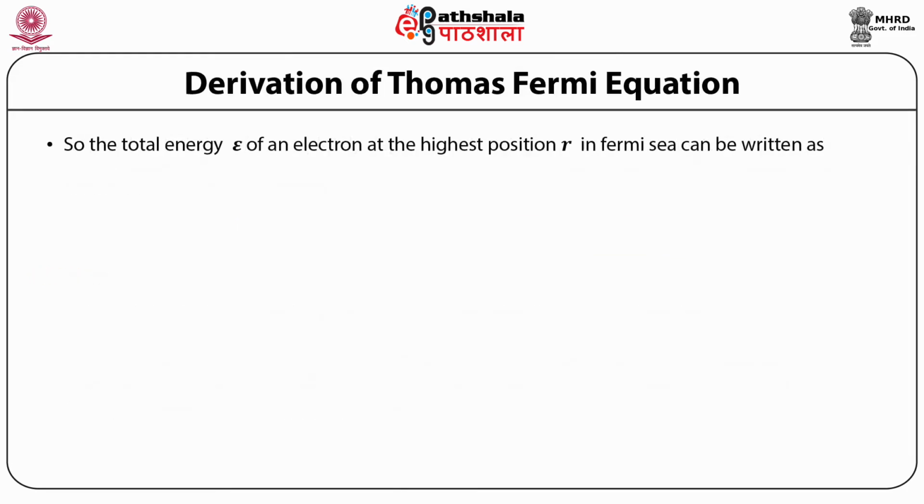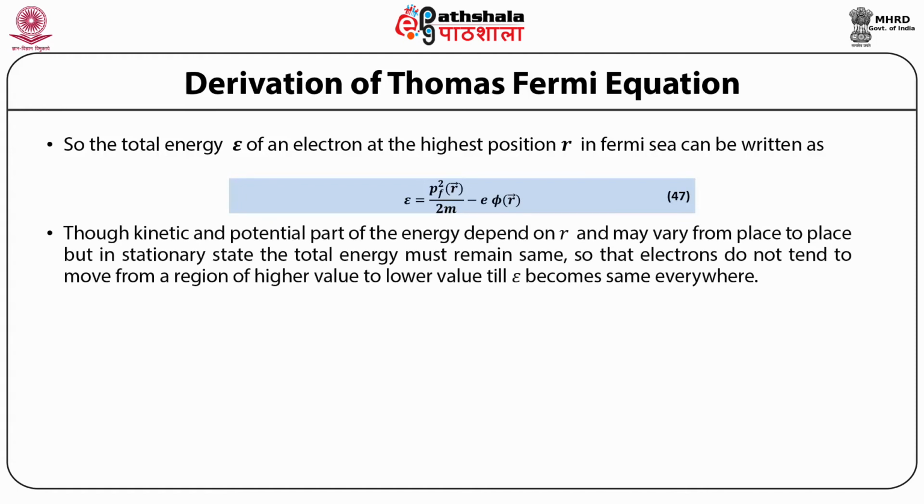So the total energy epsilon of an electron at the highest position r in the Fermi sea can be written as epsilon = p_F squared upon 2m minus e phi(r). Though the kinetic and potential parts of the energy depend on r and may vary from place to place, in a stationary state the total energy must remain the same, so that electrons don't tend to move from a region of higher value to lower value, till epsilon becomes the same everywhere.